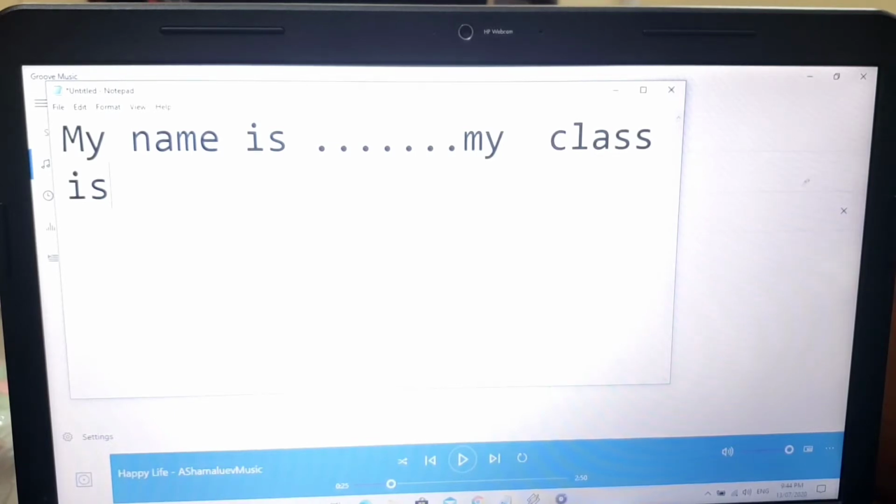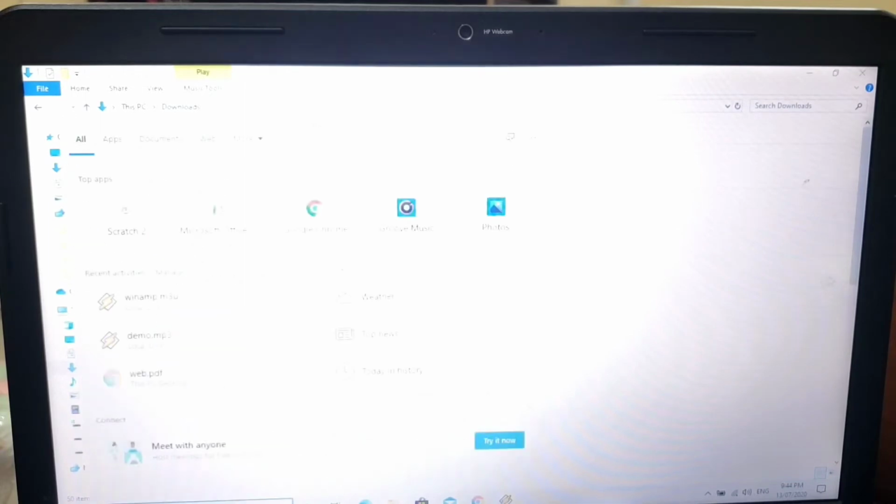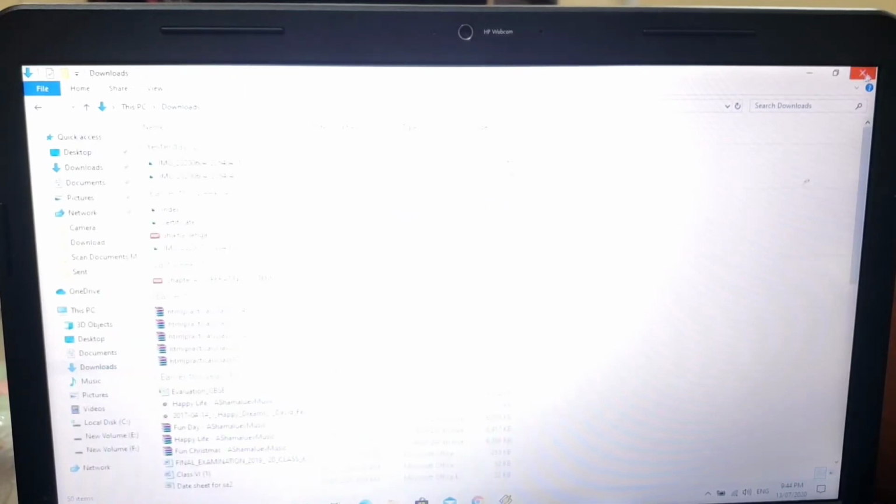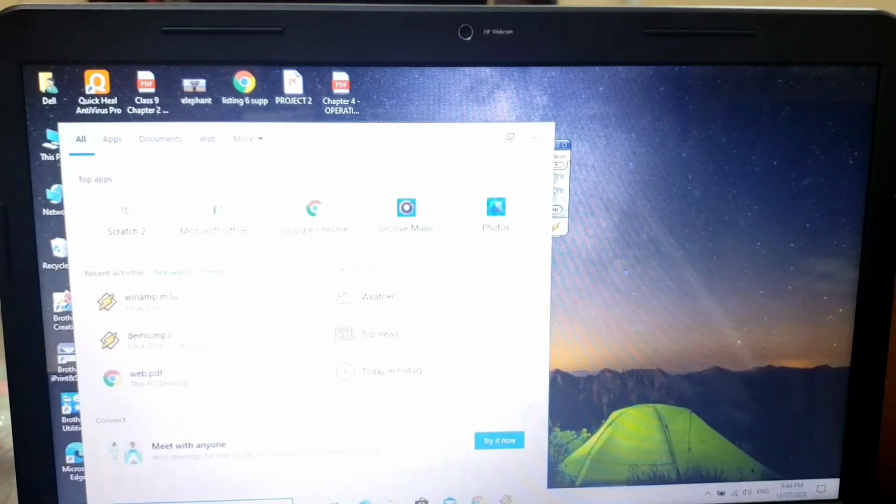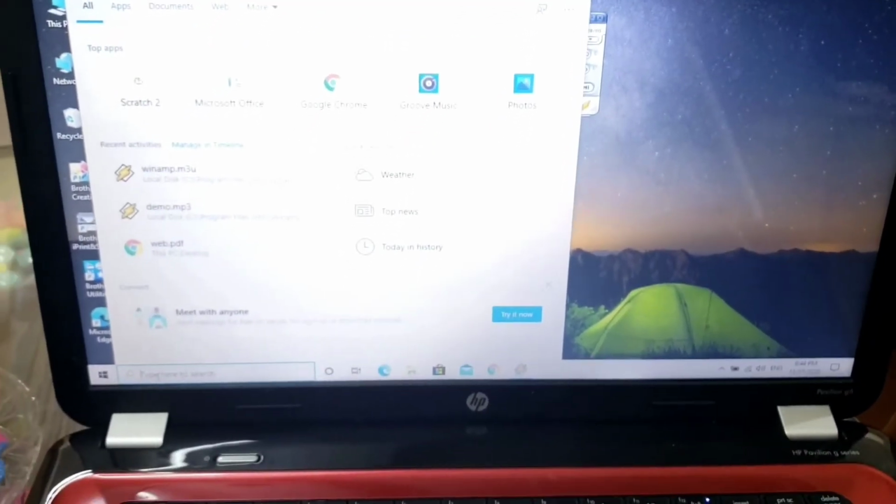Now, searching is very easy. Next feature we'll see is that searching is very easy whenever we are working on the computer. See, here we have our search bar. Whatever you are going to type here, you can search.